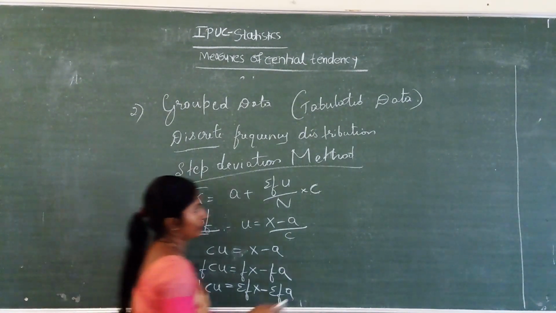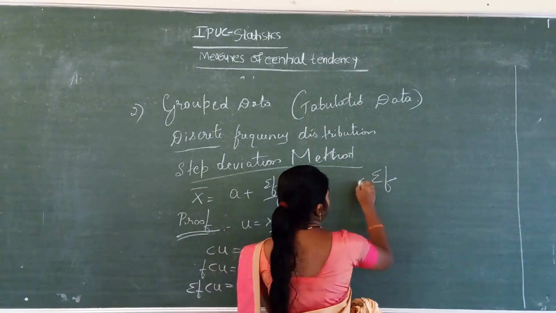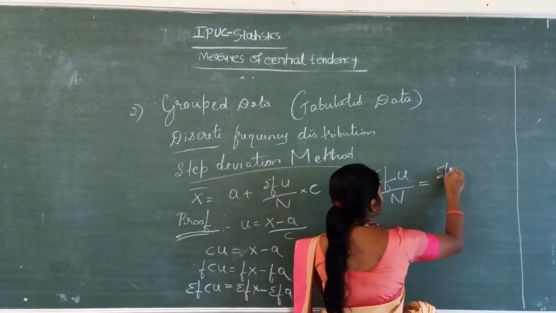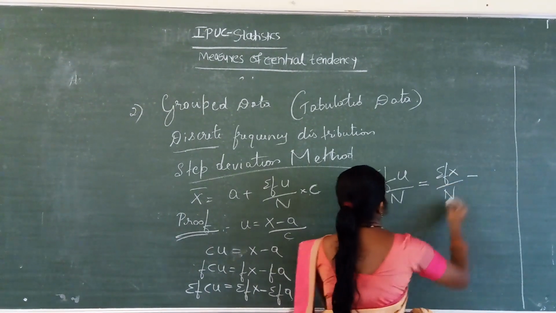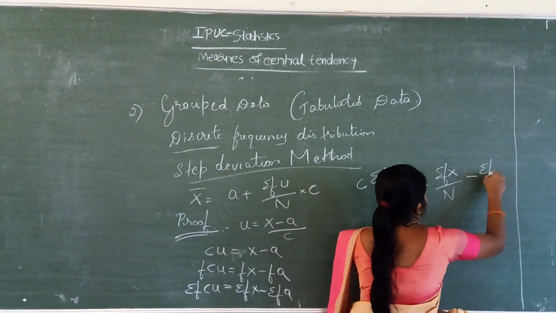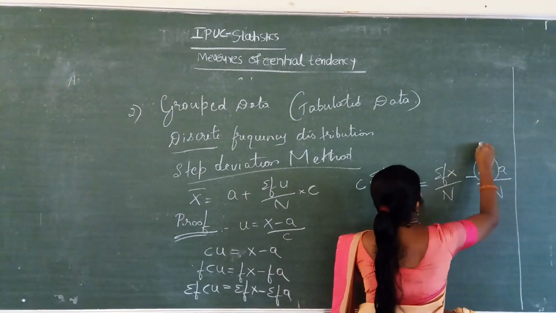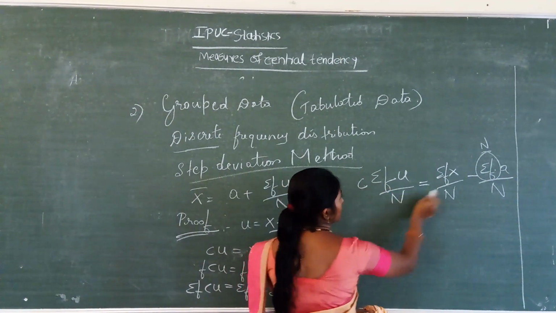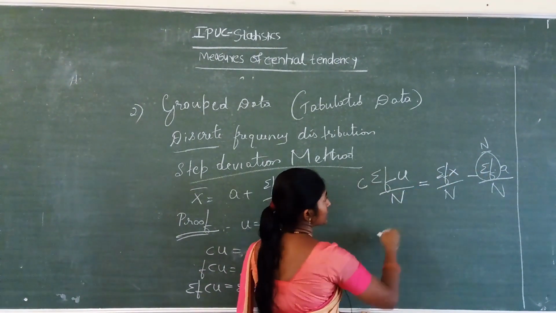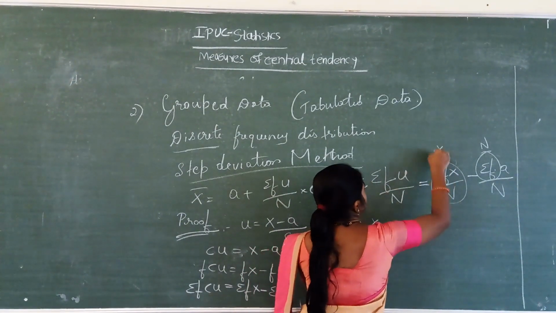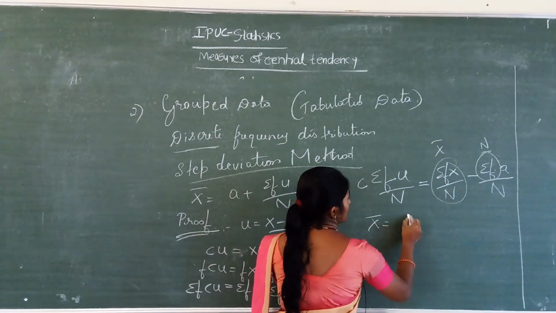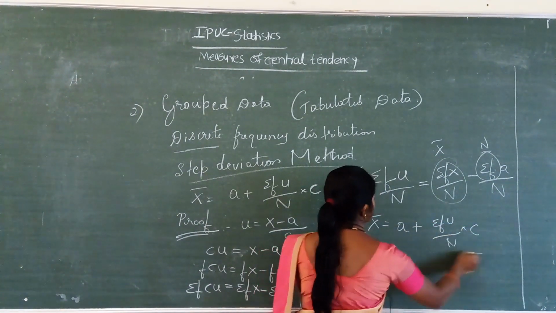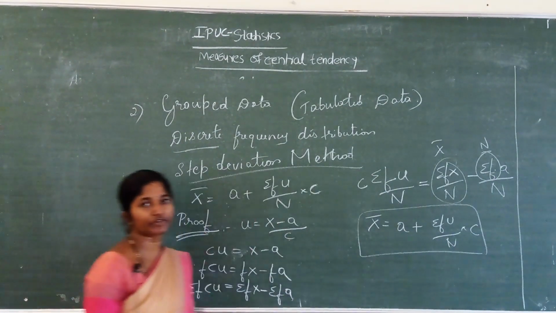Next divide by n for all: summation fx divided by n minus summation f into a divided by n. Here c f into u divided by n, again n cancels, remaining is a. This one is x bar. X bar equals a plus summation fu divided by n into c. This is the step deviation method.